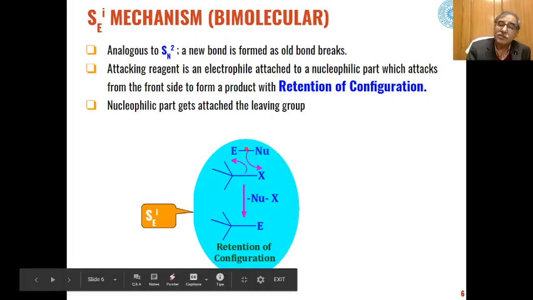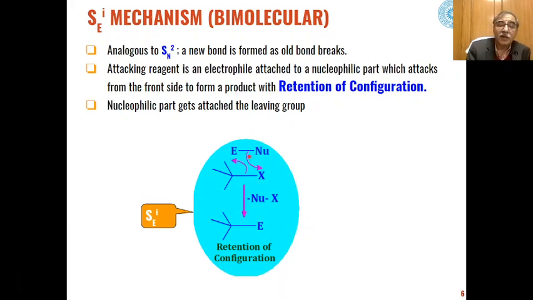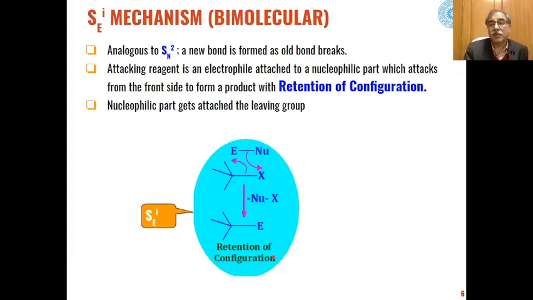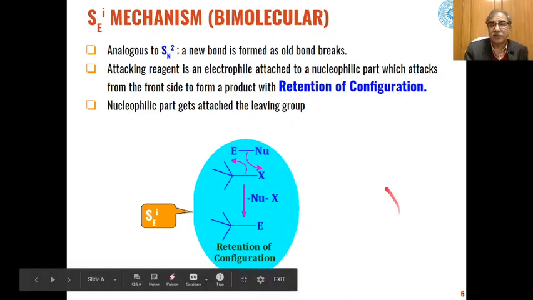If we see the mechanism, the only difference from bimolecular electrophilic substitution from the front side is that there we had only the electrophile as the attacking species. Now here the electrophile is attached to a nucleophile, and the leaving group leaves as X negative, which gets attached to the nucleophile immediately, and we get a product with retention of configuration, similar to what we have seen in bimolecular electrophilic substitution from the front side attack.